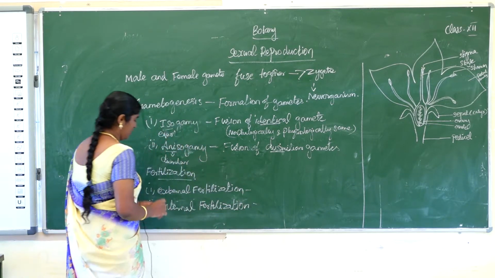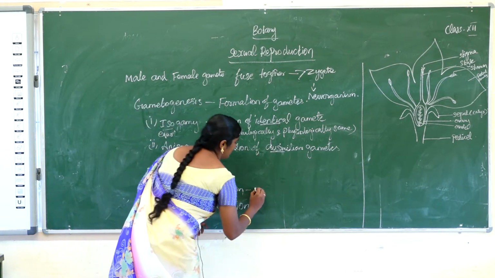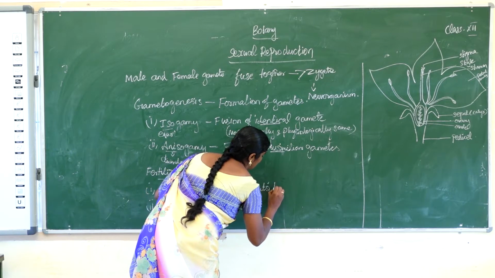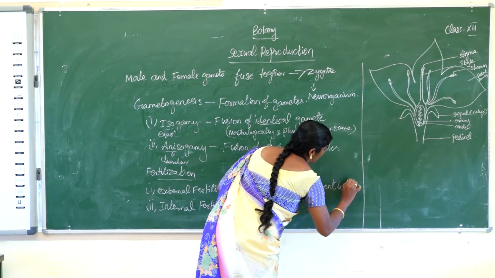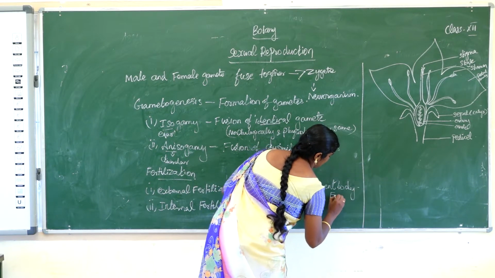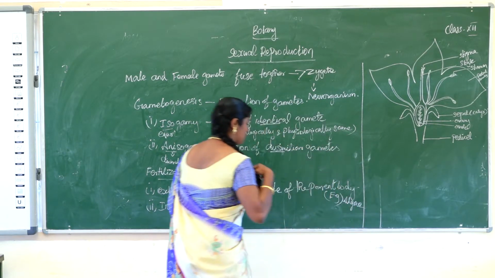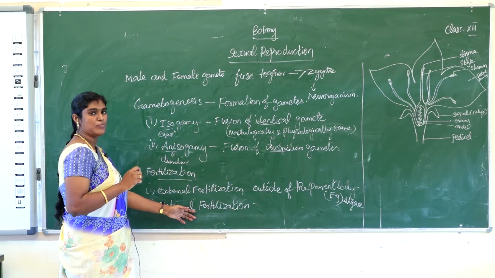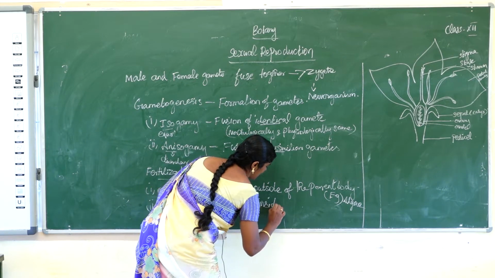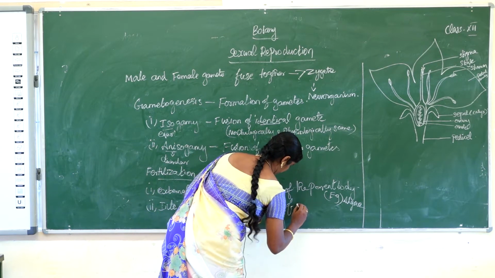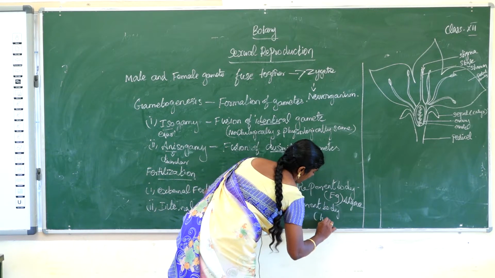Fertilization takes place outside of the parent body, that is called external fertilization. Example, algae. Next one, internal fertilization. Fertilization takes place inside of the parent body is called internal fertilization. Example, higher plants.